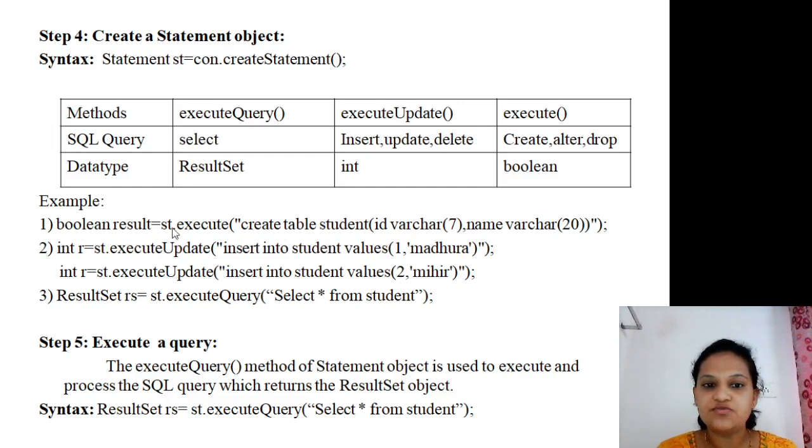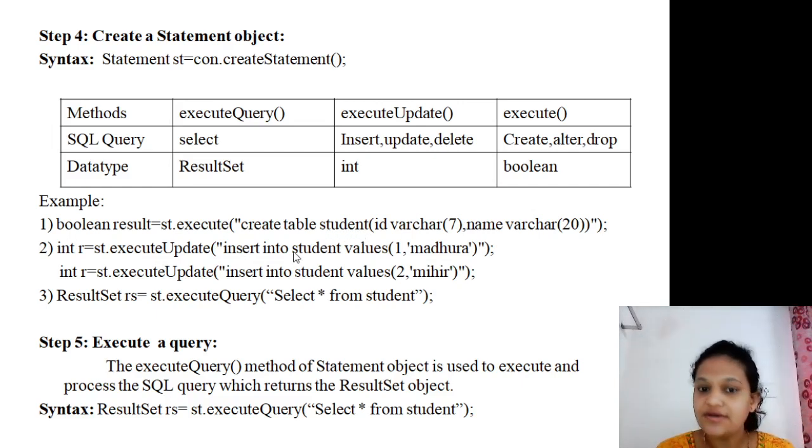So I will write create table student, and I am passing two attributes: first attribute student ID and then student name. After successful creation of this table, if I want to insert data into the student table, which method do I have to call? Execute update. So how to write it here? Again, execute update. What is the data type here? Integer. So I will define a variable r, it is an integer. int r is equal to st dot execute update. For insertion, we write a query as insert into, what is our table name?